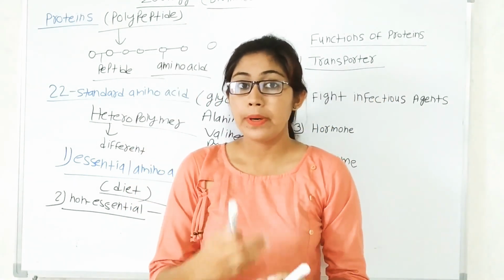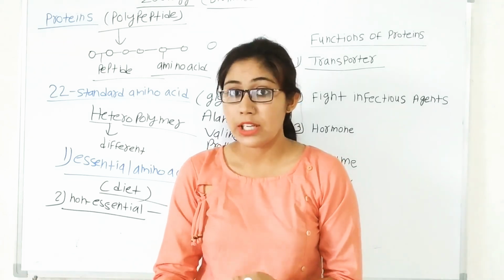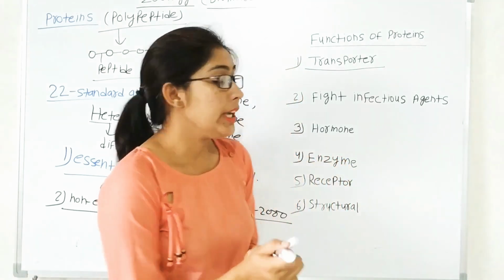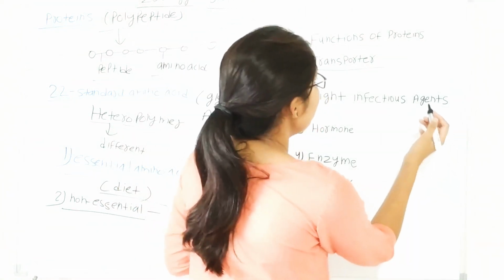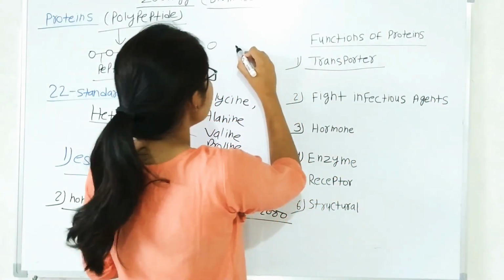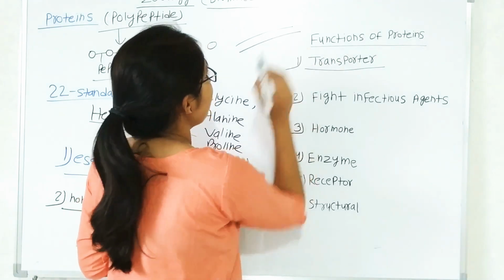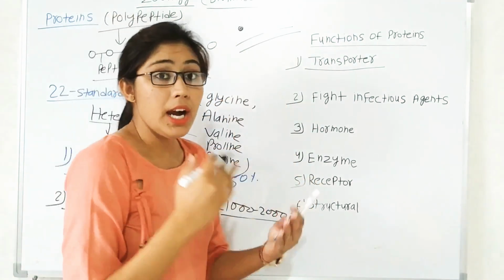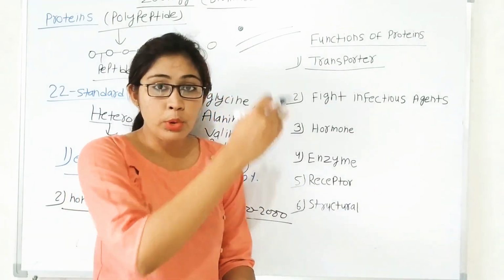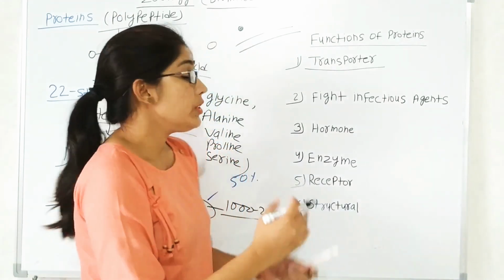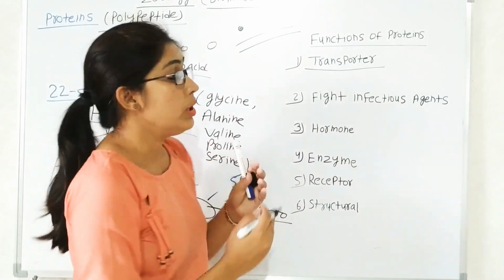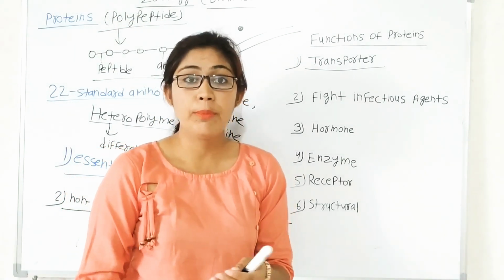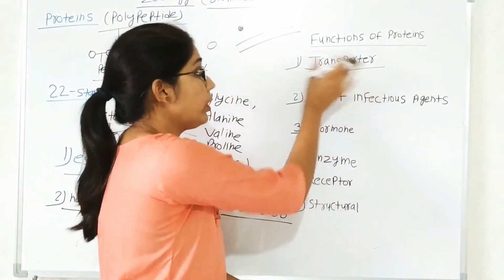Like we use a bus, train or car for transport, it is the same for molecules. Some molecules have high molecular weight. Like we can say, this is the structure of the plasma membrane. Some high molecular weight or heavy molecules are not able to be transported through the membrane. For the transport of these molecules, some proteins are present in a cell and they perform a function like transporters.